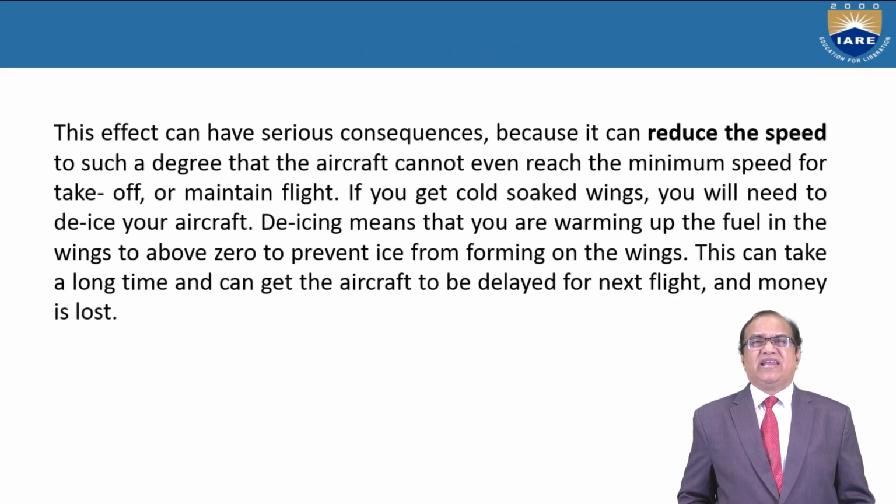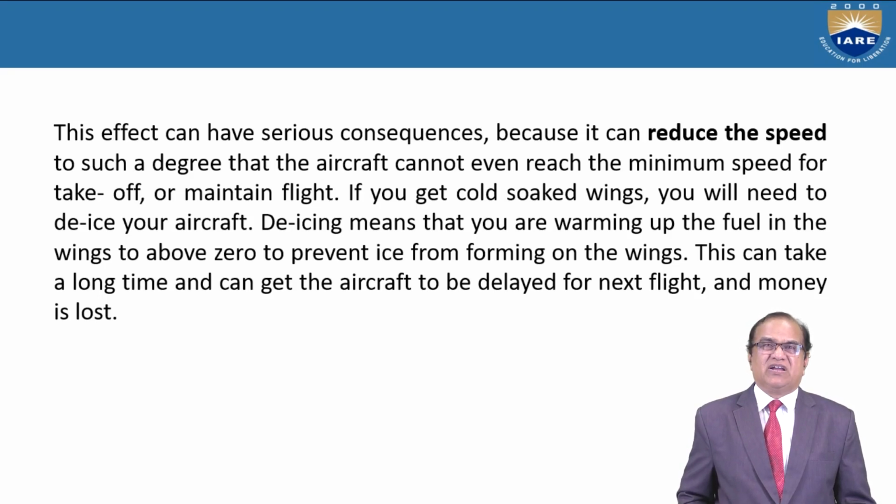The effect can have serious consequences because it can reduce the speed to such a degree that the aircraft cannot even reach the minimum speed for takeoff or maintain flight. If you get cold soaked wings, you will need to de-ice your aircraft.